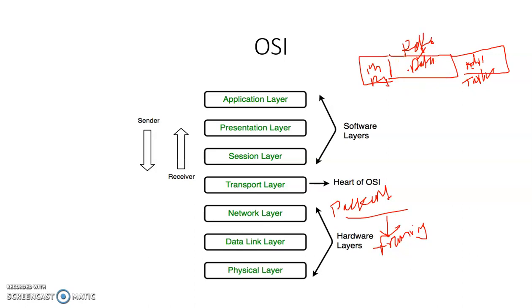So the frame first has the header with the physical addresses of source and destination, and the trailer has the error control mechanism added. So the data link layer is responsible for framing also.